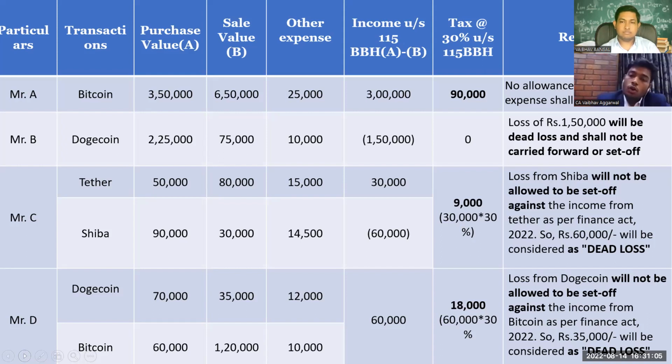In case number D, there is a gain of rupees 60,000 for the sale of Bitcoin, and there is a loss of 35,000 for the sale of Dogecoin. In this scenario, the loss of rupees 35,000 won't be able to be set off against the income from Bitcoin. So the total gain of the Bitcoin, that is rupees 60,000, will be taxable at a rate of 30%.